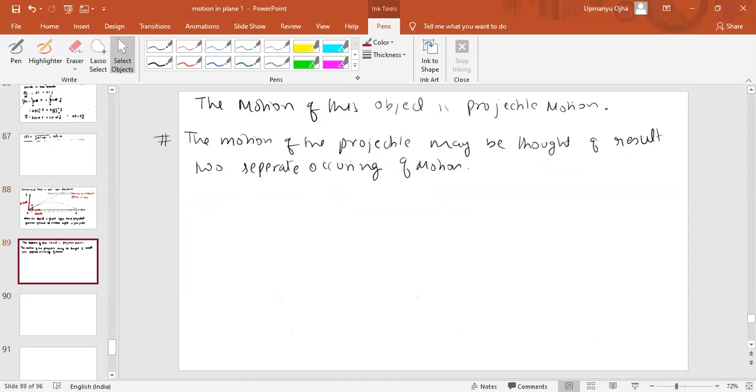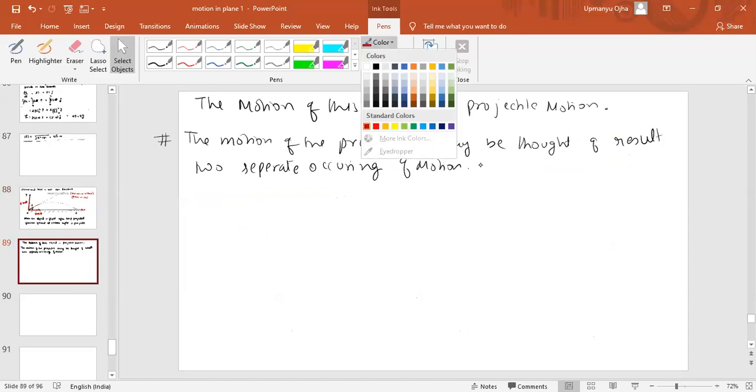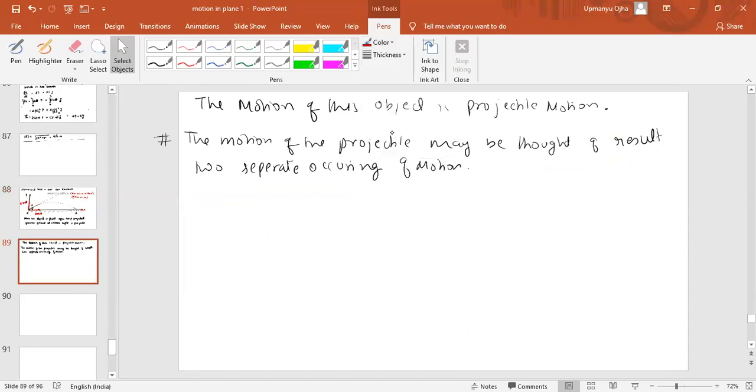So this point is very important, that the motion of this projectile can be thought of as a result of two separate occurring motions. One along the x-axis, and the other along the y-axis. And if we combine both the motions, we get the motion in a plane. Y is the displacement along the y-axis. X is the displacement along the x-axis. Okay. Fine.